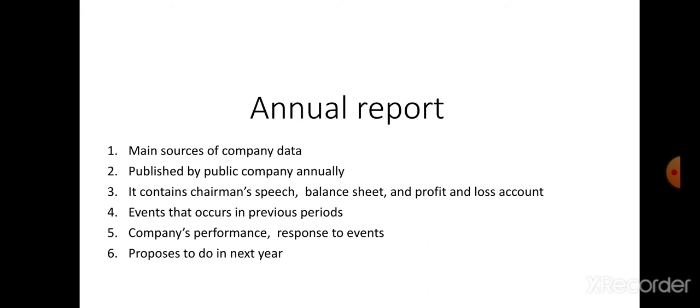The annual report is very simple. It is a main source of document. It is published by a public company. What all things are there? Balance sheet, profit and loss account, events that occurred in the previous period, company's performance, response to events, and also proposals for the next year. What all objectives the company has to achieve in the next few years are also expressed in the annual report.